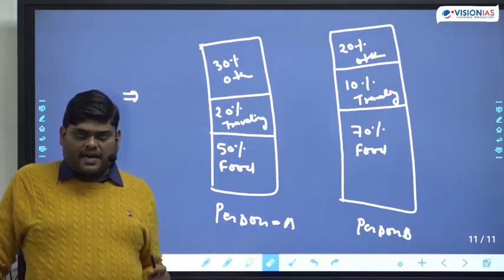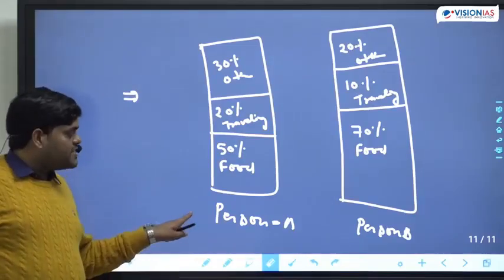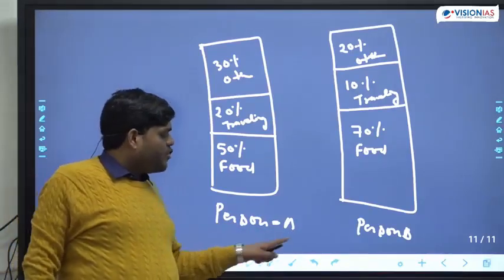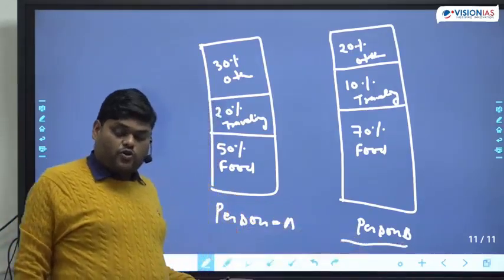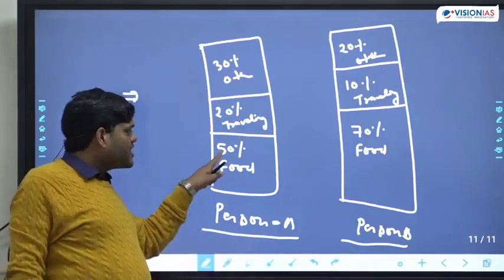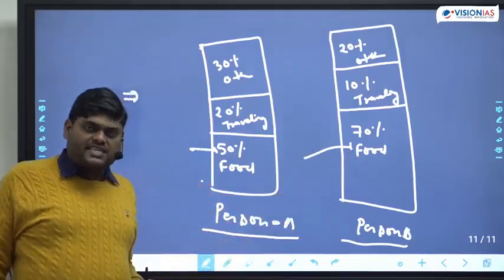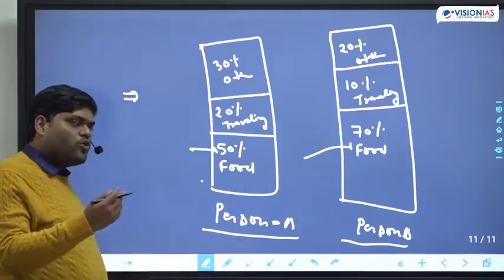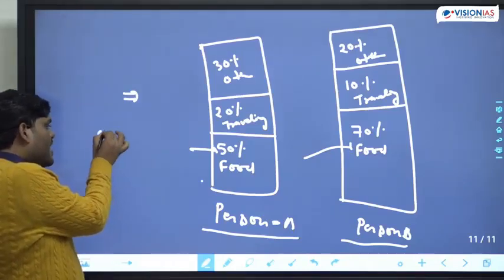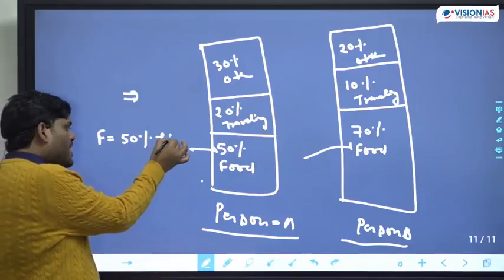Can't be determined. Why? Because we don't know what is the total salary of person A or what is the total salary of person B. We don't know the salary of person A and person B, so we cannot compare the percentage. See, suppose person A's total salary is A, so how much is he spending on the food item? He is spending 50% of A.